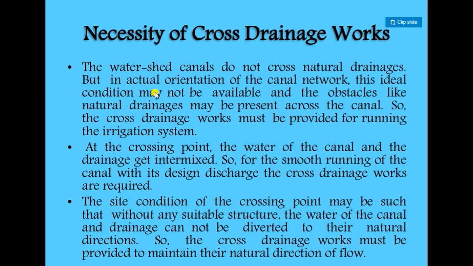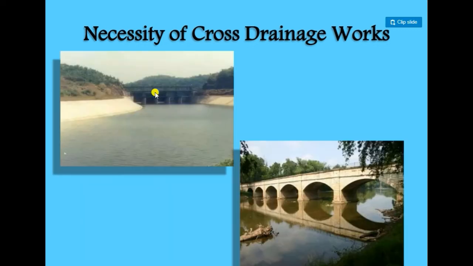So for the smooth running of the canal at its design discharge, cross drainage works are required. The site conditions at the crossing points may be such that without a suitable structure, the water of the canal and drainage cannot be diverted to their natural directions. So cross drainage works must be provided to maintain their natural direction of flow.